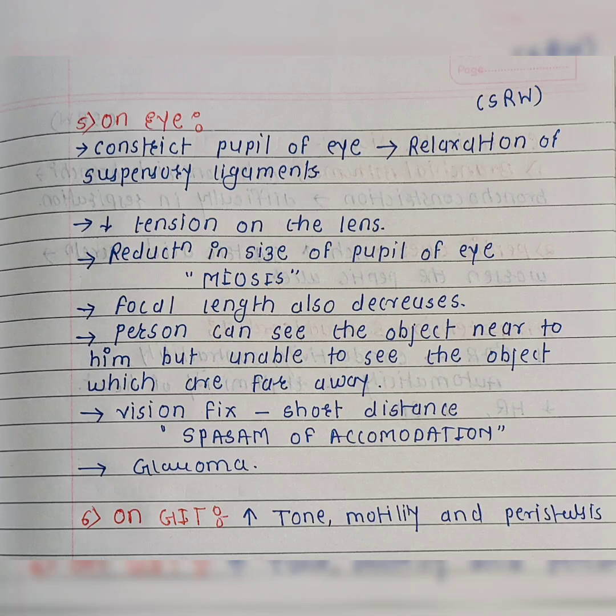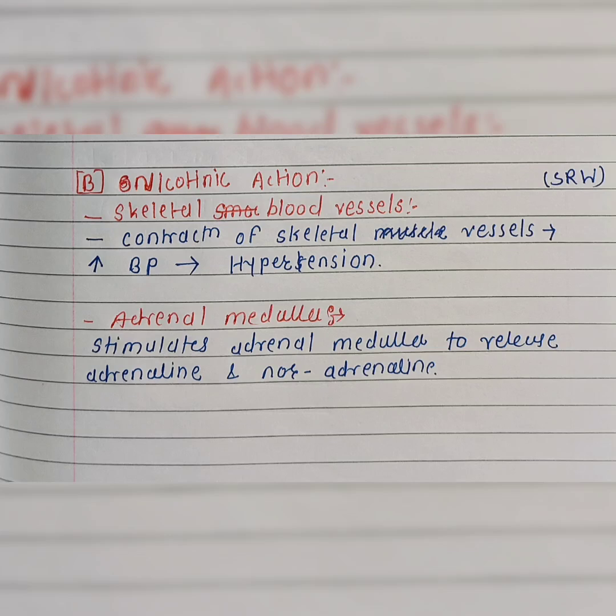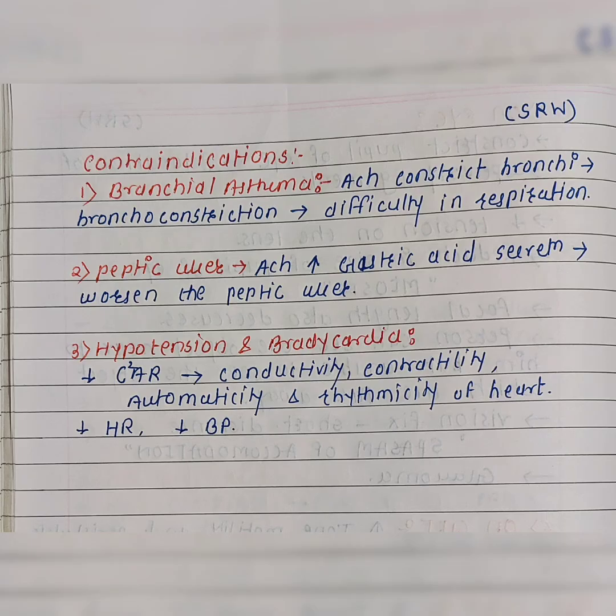Then the nicotinic action of acetylcholine: on skeletal blood vessels, it produces contraction, which increases blood pressure and produces hypertension. And on the adrenal medulla, it stimulates the release of adrenaline and noradrenaline. These are the mechanisms of action of acetylcholine on muscarinic and nicotinic receptors.